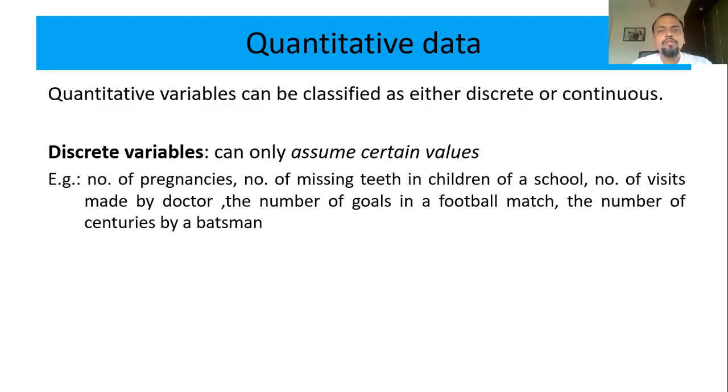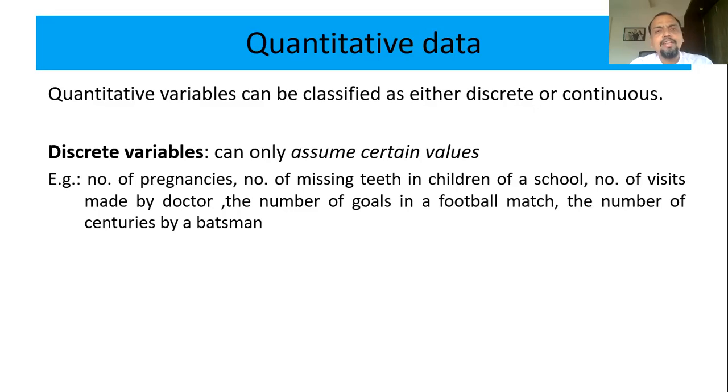This gives the impression that a discrete variable means an integer value, which does not have any decimal. That is a normal perception from the examples given in books. But that is not true.